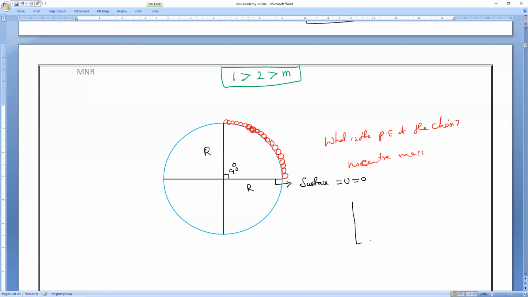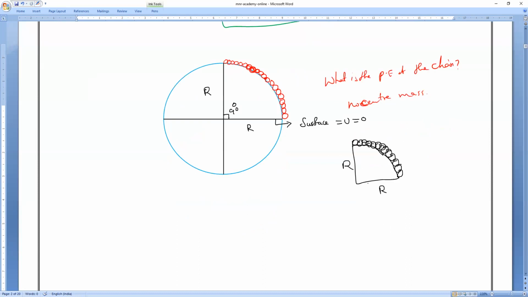Can I draw it like this? If you notice, there is a chain, and now you can see the curve. So this is actually the graph. Now this is also R and this is also R. Am I right? So now, there is no center of mass.